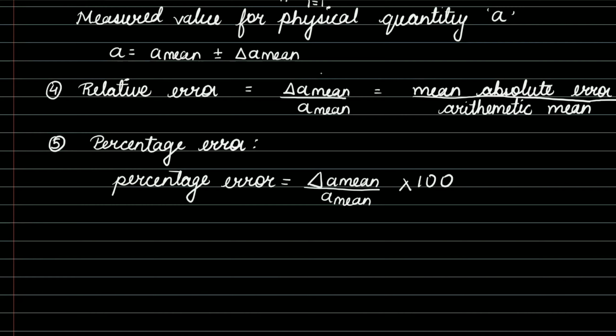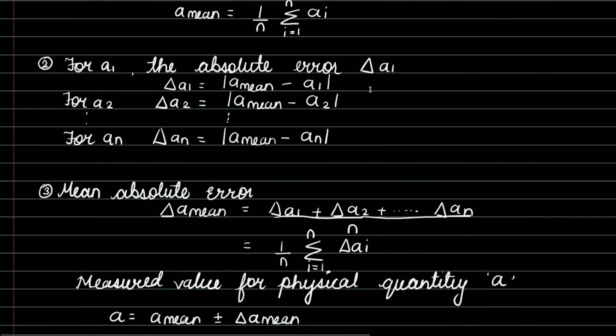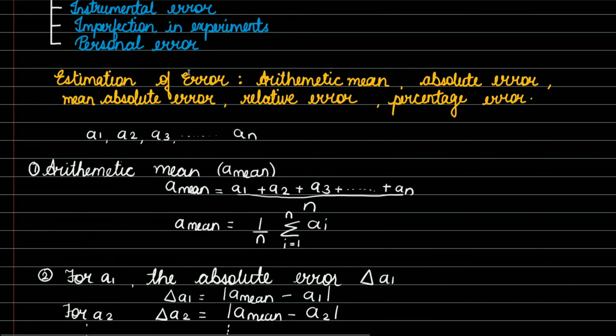This is how we can calculate the percentage errors. So let's see again. We have to estimate an error for the arithmetic mean, absolute error, mean absolute error, relative error, and percentage error. For that, we have the observations A1, A2, A3 up till n number of observations.